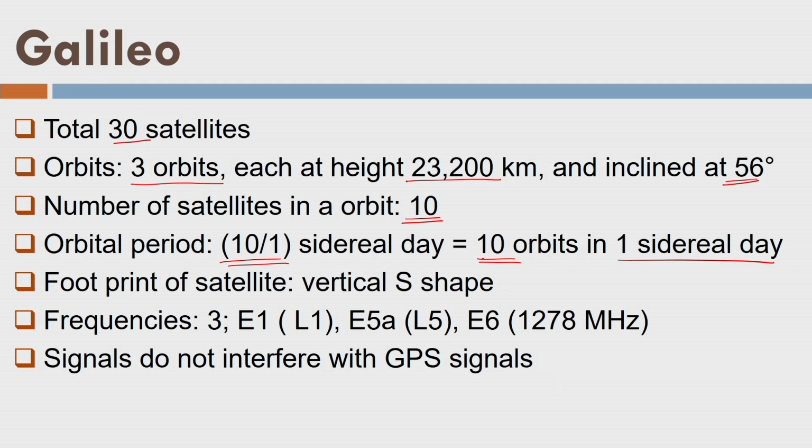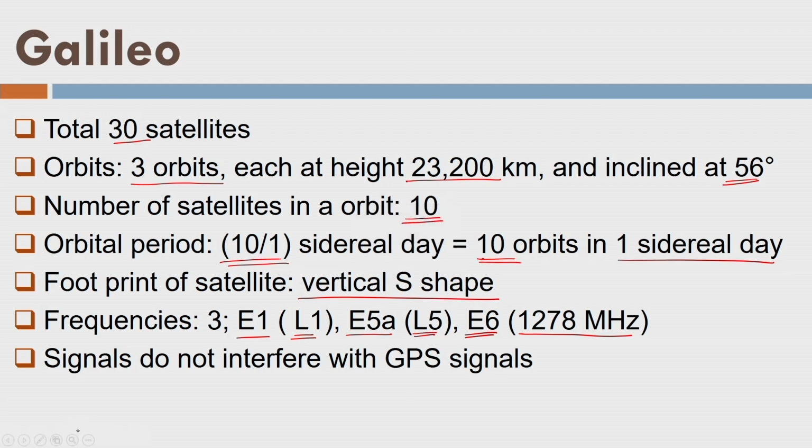Okay, so again a vertical S shape will be created, and then they have 3 signals called E1, which is the same as L1. Again they have E5, which is the same as L5. Then they have E6, which is different here. Right, so they have 3 frequencies, and these signals, although they are on L1 and L5, do not interfere with the GPS signals.